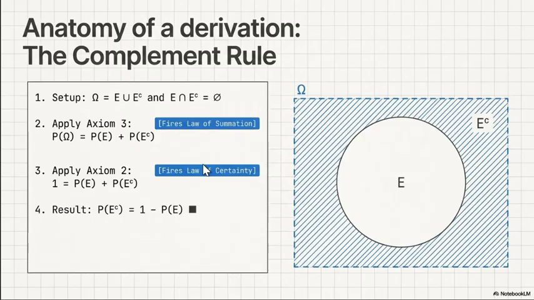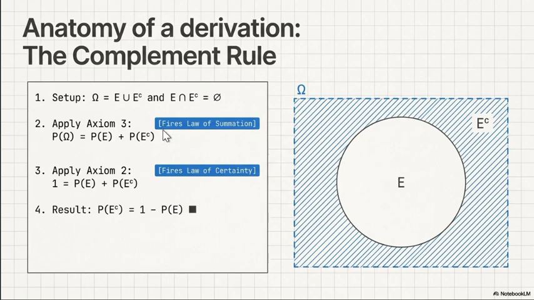Now let's move forward. These are some more rules, like the complement rule. E union E complement will be equal to the sample space, and E intersection E complement will be the null event. Easy to understand. Now apply axiom 3: the probability of the sample space equals the probability of E plus the probability of E complement.